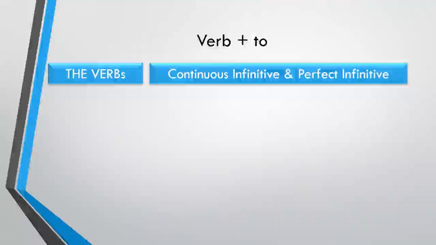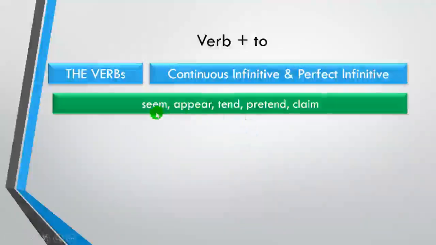Verb 2 patterns. These verbs can also be in the form of continuous infinitive and perfect infinitive. I separated them from the other verbs because they can take these forms.